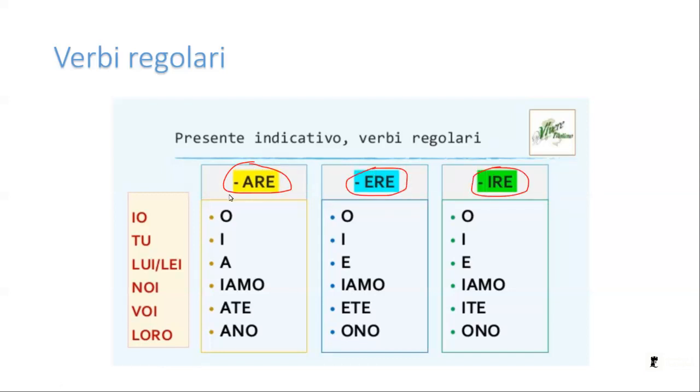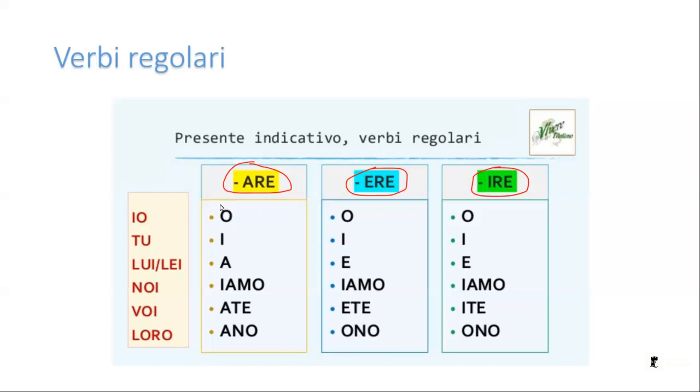What we do is we take are, ere, ire off the verb in the infinitive form, and instead of are, ere, ire, we add these endings. So if it's are, I will add o for io, i for tu, a for lui o lei, iamo for noi, ate for voi, and ano for loro. Ere and ire are very similar, however they change in the third person and in the second person plural and third person plural. So we have o, i, e, iamo, ete, ono, o, i, e, iamo, ite, ono.